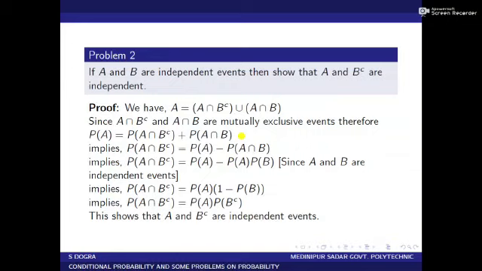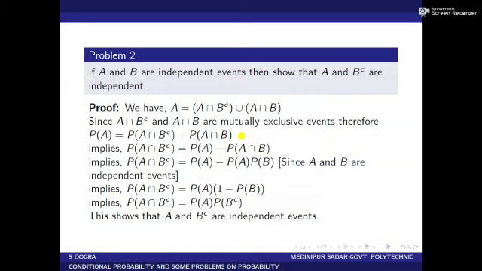Since A intersection B complement and A intersection B are mutually exclusive, therefore taking probability on both sides, we get P of A equal to P of A intersection B complement plus P of A intersection B. In case of mutually exclusive events, the probability of the union is equal to the sum of their individual probabilities.